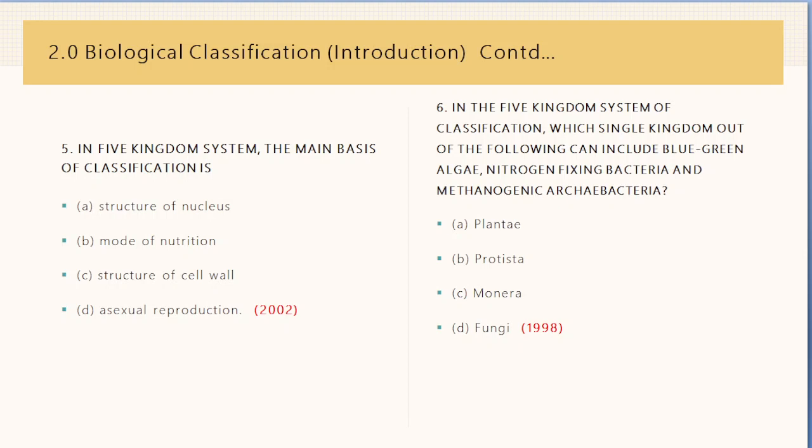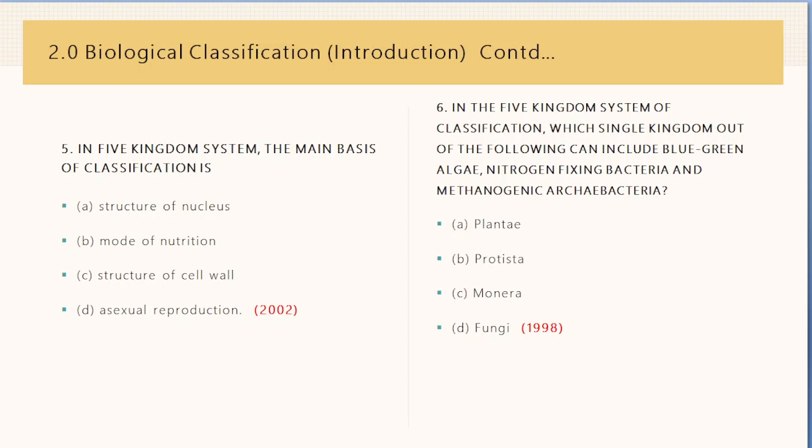Next question. In the 5 kingdom system of classification, which single kingdom out of the following can include blue-green algae, nitrogen-fixing bacteria and methanogenic archaebacteria? The options are Plantae, Protista, Monera and Fungi. This was asked in 1998 from this chapter, and the answer for this will be C, that is Monera.